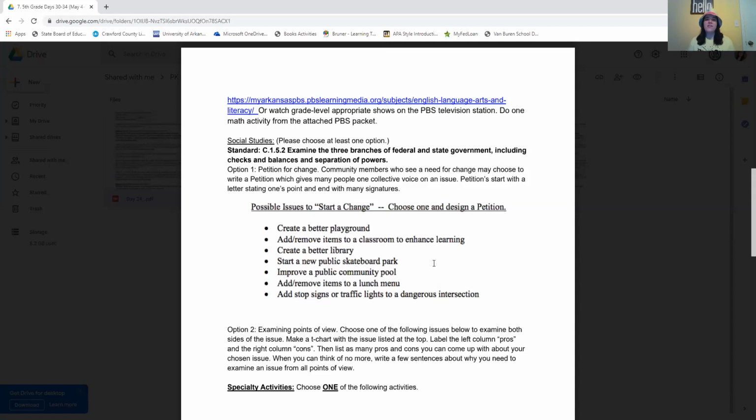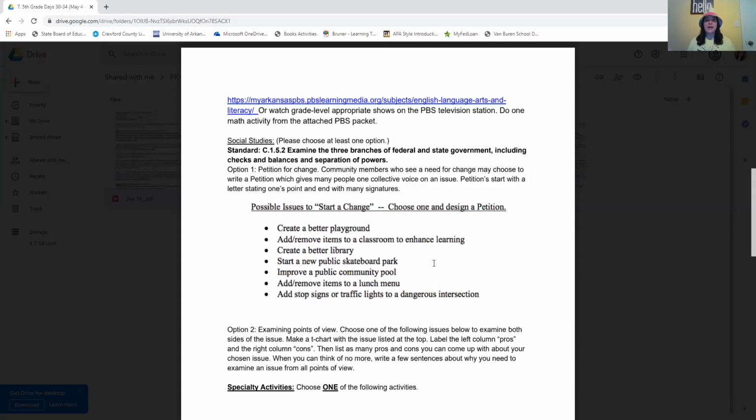So think of something that you could start a petition for. Maybe you want to start a petition for a better playground, or you want to start a petition to start a skateboard park in your community. Anything like that. You're just going to create a petition. And remember, when you create a petition, you want to talk about why that change is important. You could say, I would like to see my community get a public skateboard park. Okay, so that's the start of your petition.